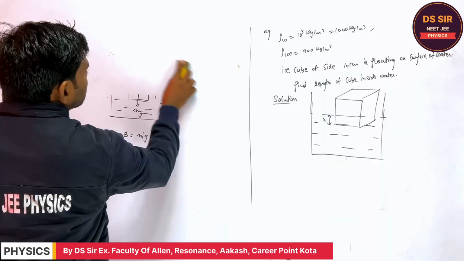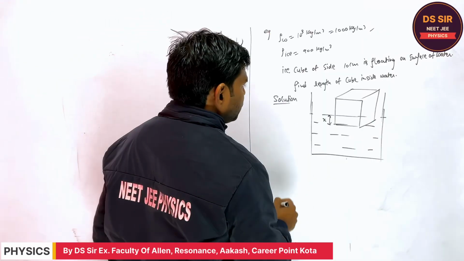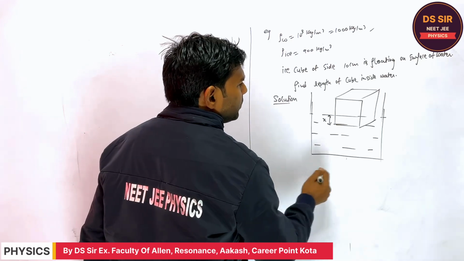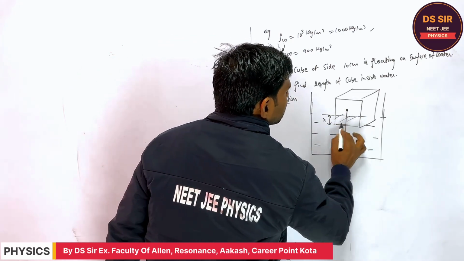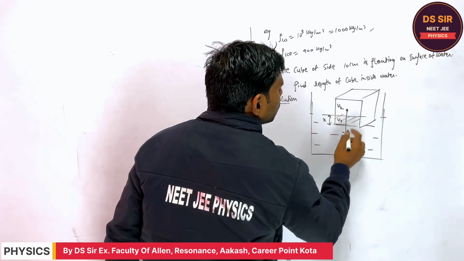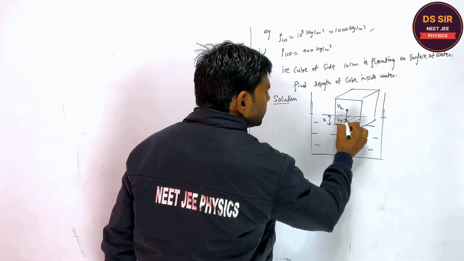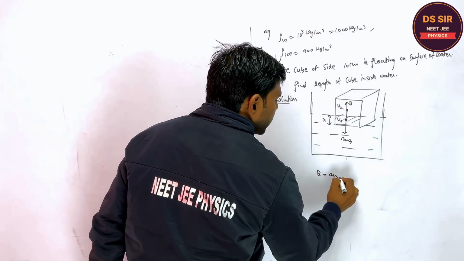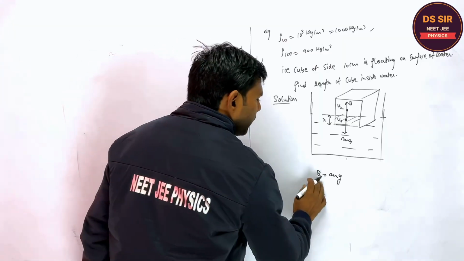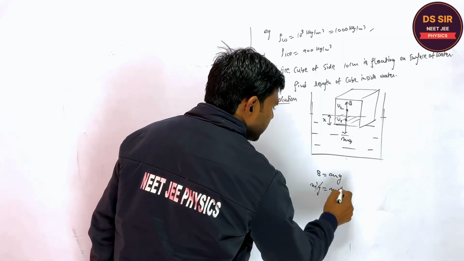How to solve this question? Is it in equilibrium or not? Yes, it is in equilibrium. How many forces act on this? mg. And suppose this is V1 and V2. The Buoyant force will act at the center of gravity of the liquid displaced, and B must be equal to mg. What is the Buoyant force? The weight of the liquid displaced. The g will cancel out.